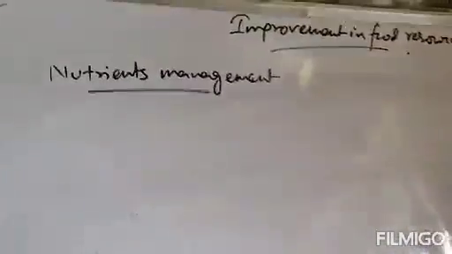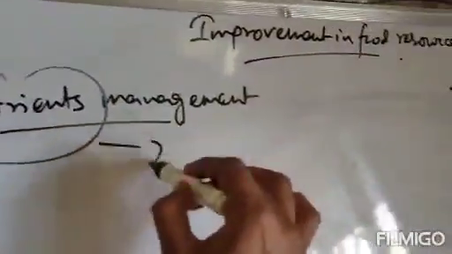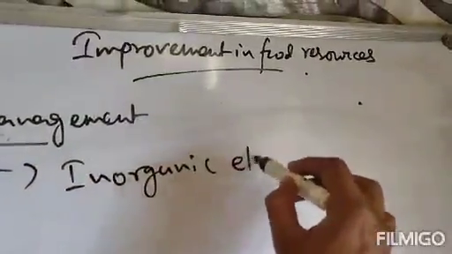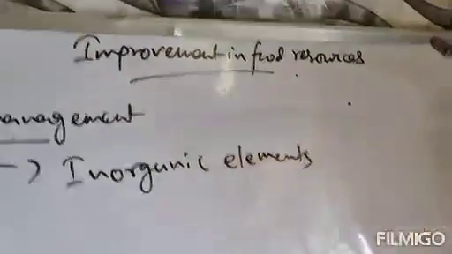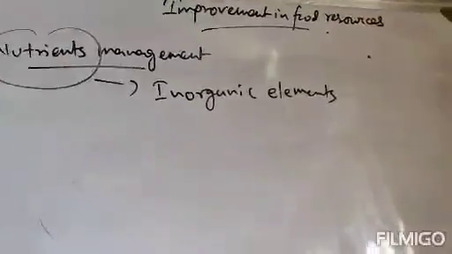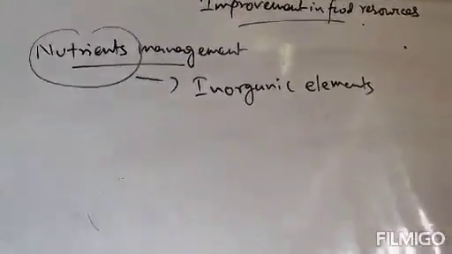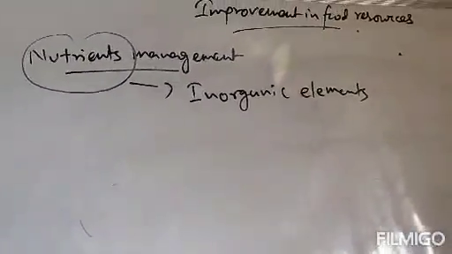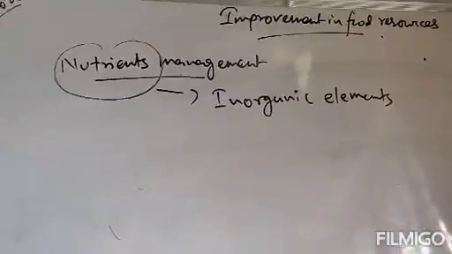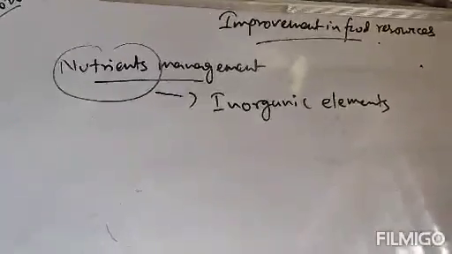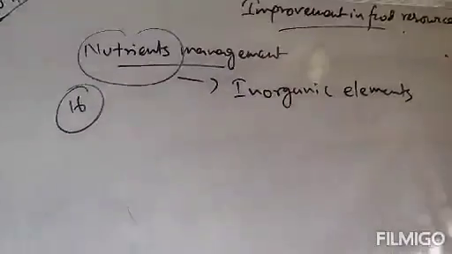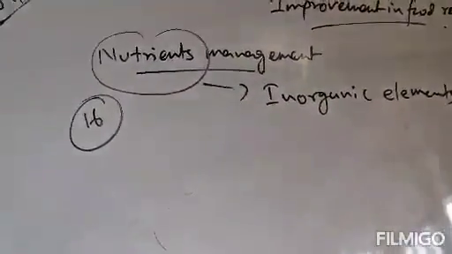They are inorganic elements which are supplied to plants by air, water, and soil. There are almost 16 essential nutrients available for plants. Clear?